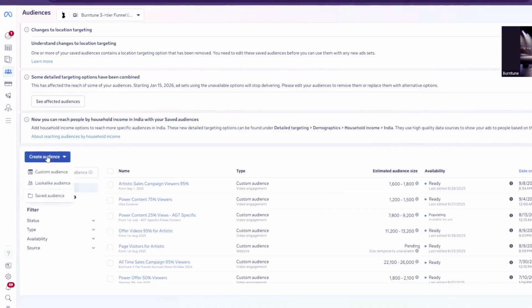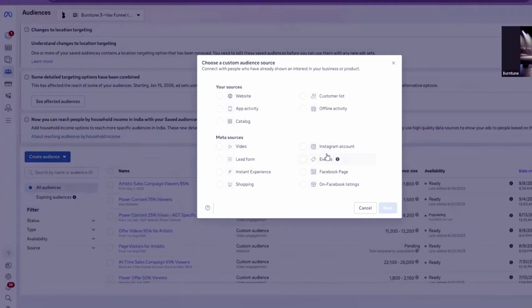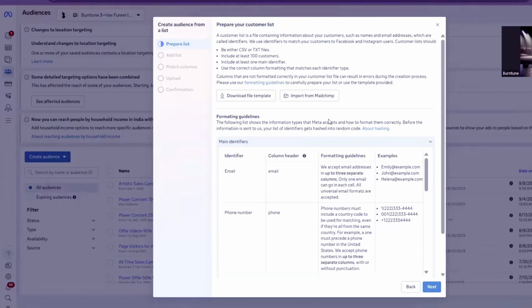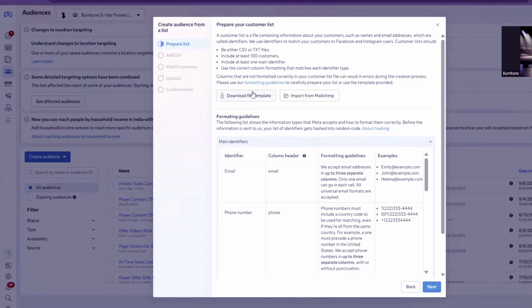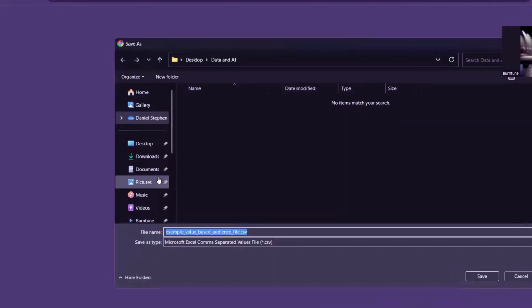So how do I do that? I go to create audience right here. I click on custom audience and I select customer list. This is where I'm going to be uploading data of all the emails I have. The problem is that the emails that I have, they're all messed up. As you can see over here, we have identifiers like email, phone number, whatever. So let me download this file template and there it is.